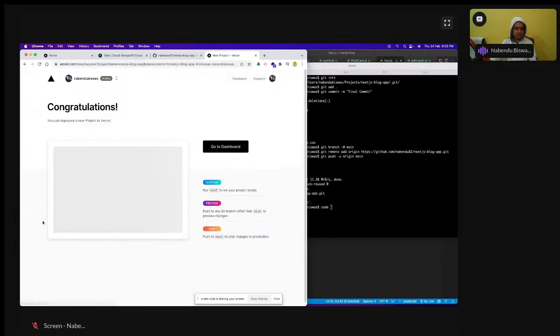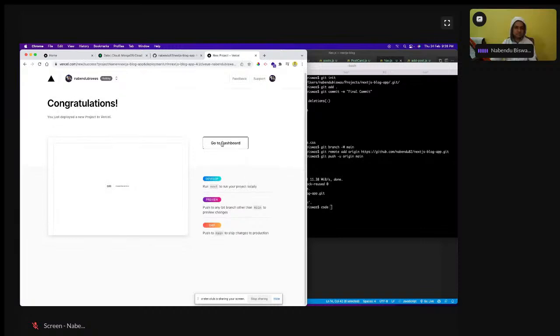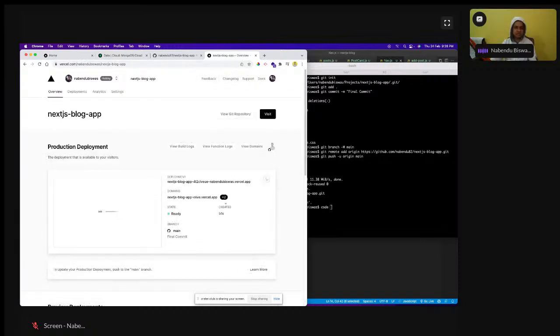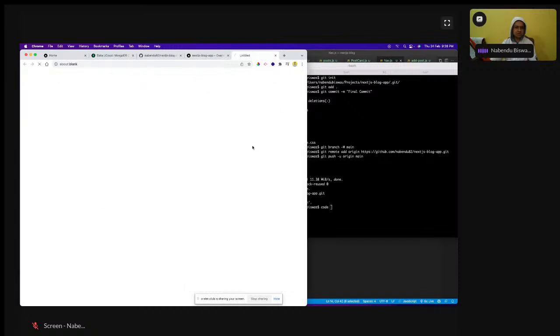So building is going right. Okay, you have just deployed. That is good, but it is giving me an error. Go to dashboard and visit. Okay, some internal server error is there. Anyways, who will fix it right now? But this is how you deploy. So I showed all of you the whole deployment process. So this is how you deploy the app and all.